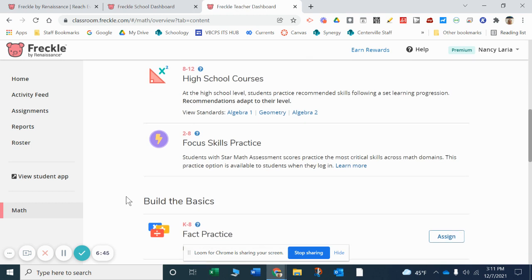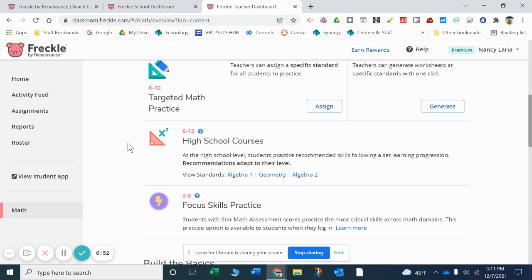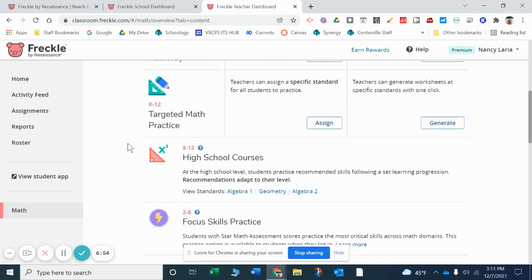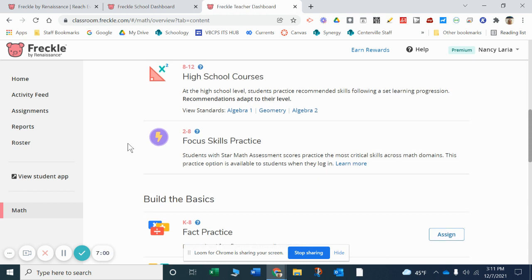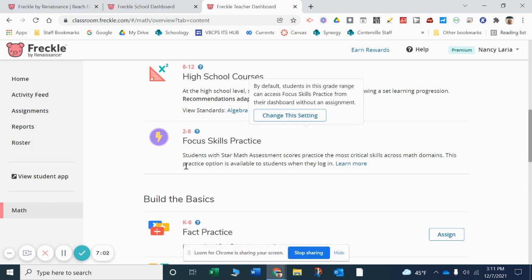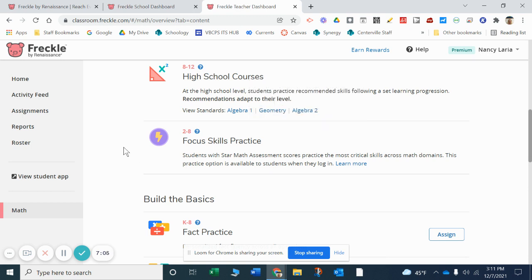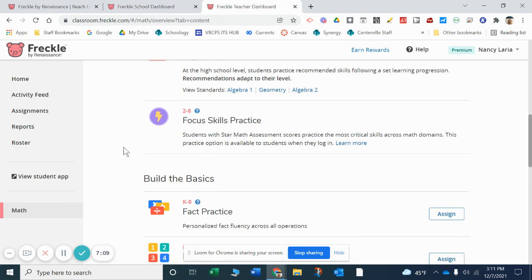As I scroll down, you'll see the next section is high school, so we'll skip over that for now, and then we come to focus skills practice. This is tied to the STAR assessment, which is why we are not using the focus skills practice, because it gives them practice straight from the STAR math assessment, which we haven't done. Your focus practice will come from the targeted assignments that you do for them.